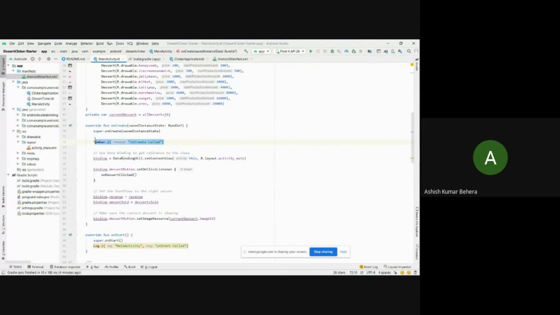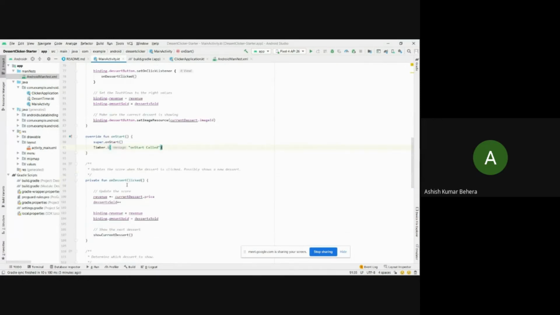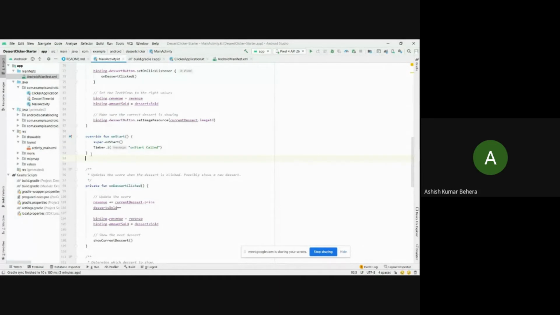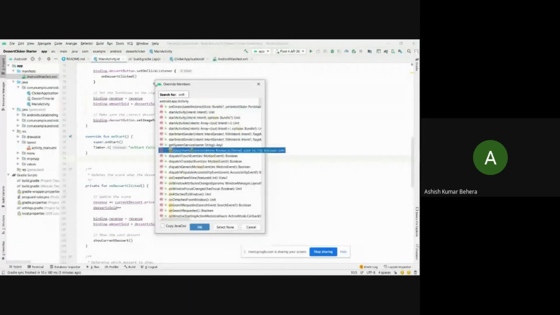I'll be doing the same thing for the onStart method. And here the message to be shown is onStart called. Okay, so now, guys, we need to do the same for all the states by overriding them one by one. In order to add all the states, that is onResume, onPause, onDestroy, we'll be using these now. In order to do that, click the Code panel and click Override Methods and add all the methods one by one. The first one is the onResume method.